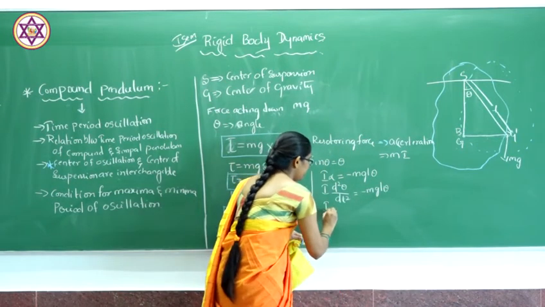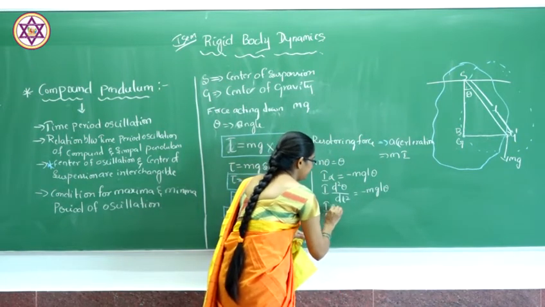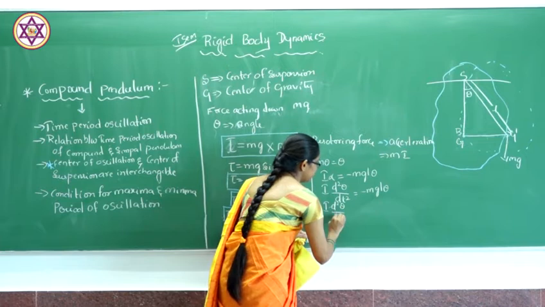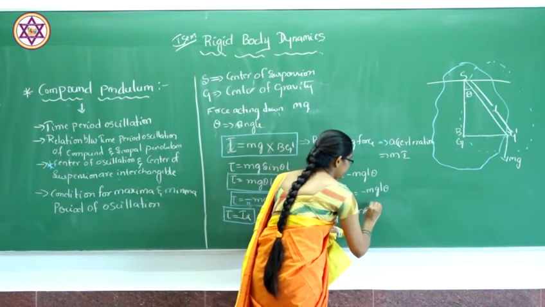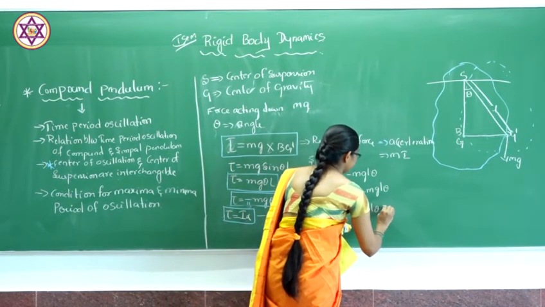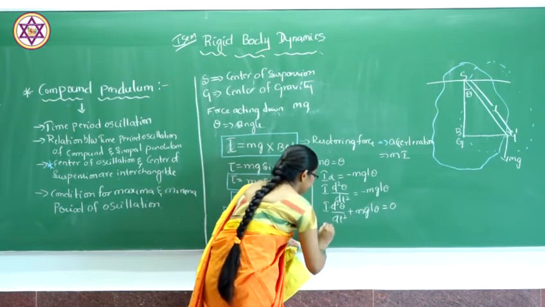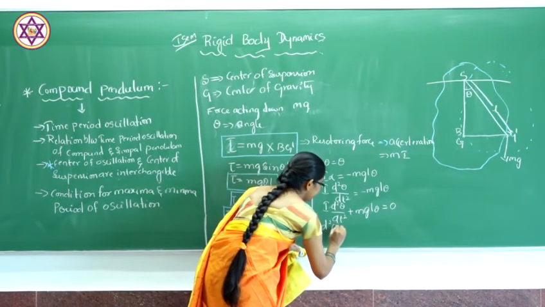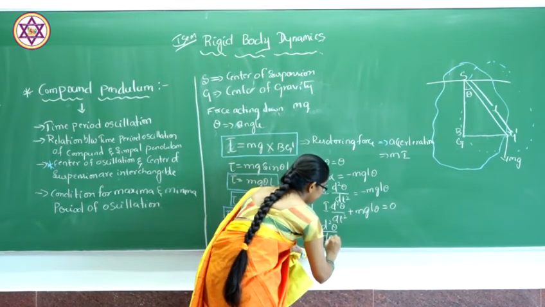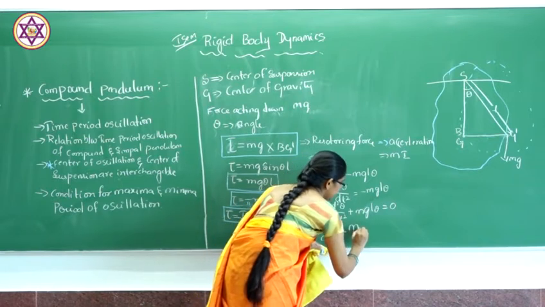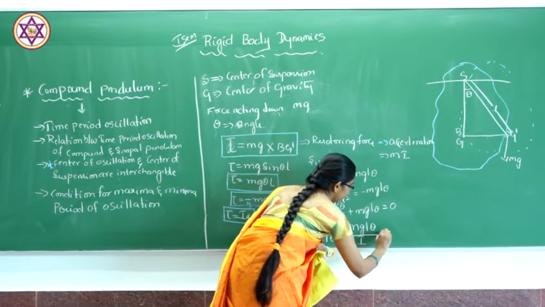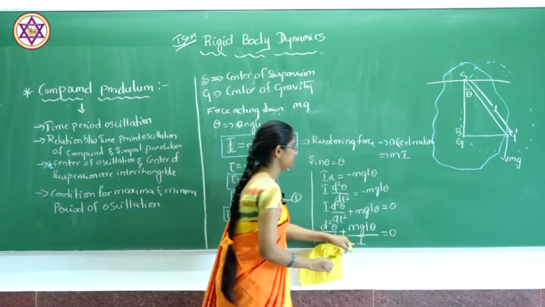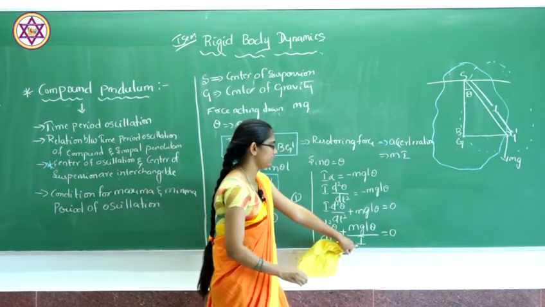So if we simplify this, I d square theta by dt square plus mgl theta should be equal to 0. In other words, d square theta by dt square plus mgl theta divided by I is equal to 0.